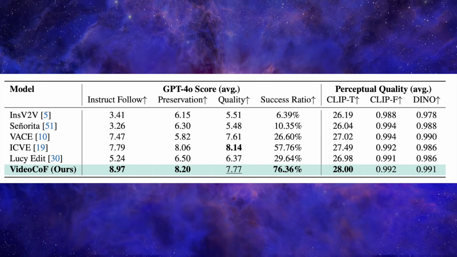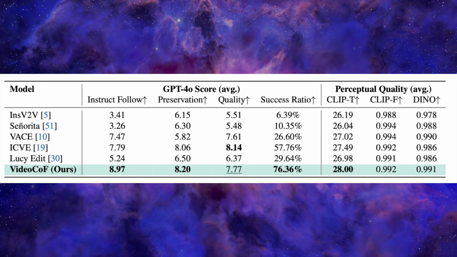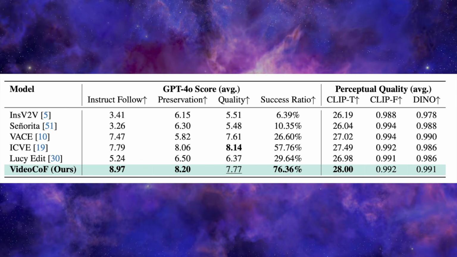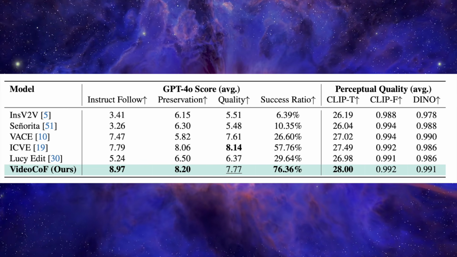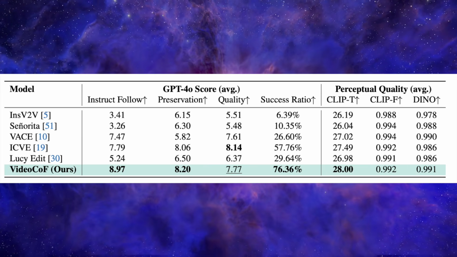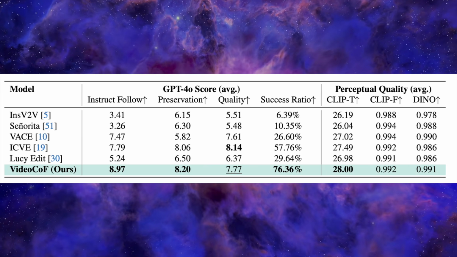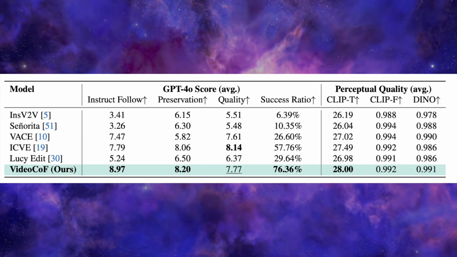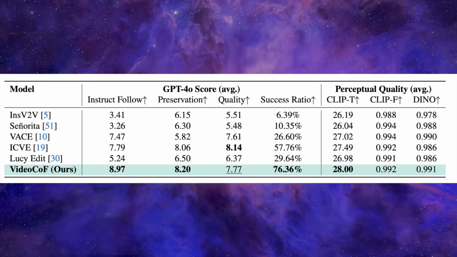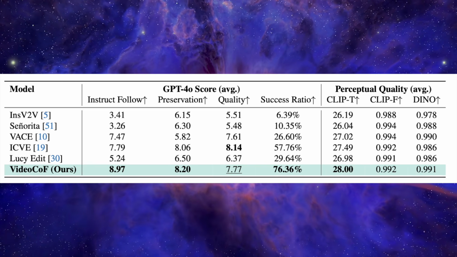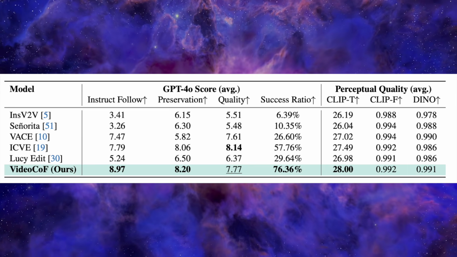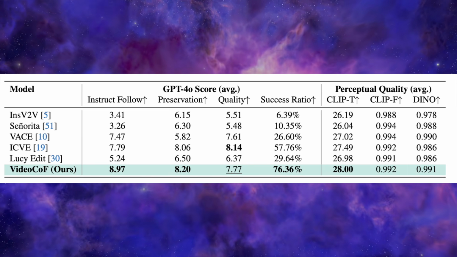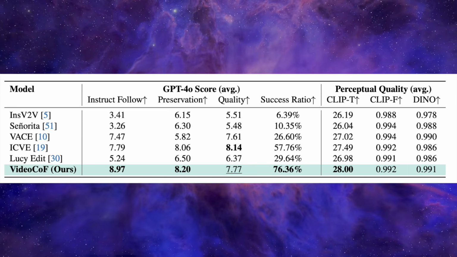On benchmarks, VideoCoF does really well, especially considering how little data it uses. On VideoCoF Bench, which covers 200 videos and 4 tasks, object removal, object addition, object swap, and local style transfer, with many multi-instance and left-right disambiguation prompts, it gets the highest instruction following score and success ratio across all tasks when judged by GPT-4o as a VLM, while still keeping strong perceptual quality.